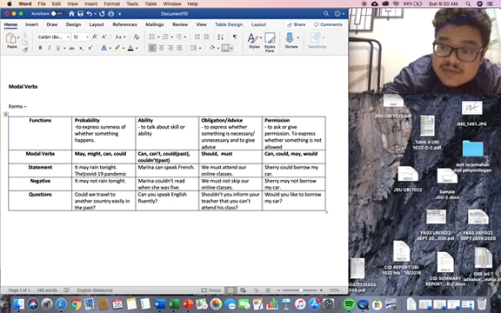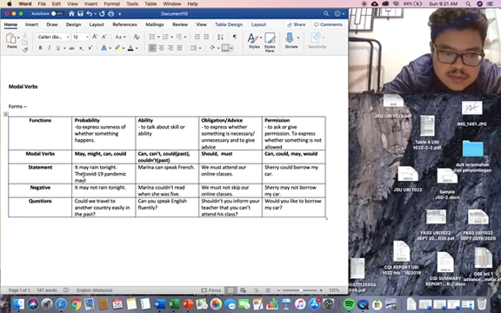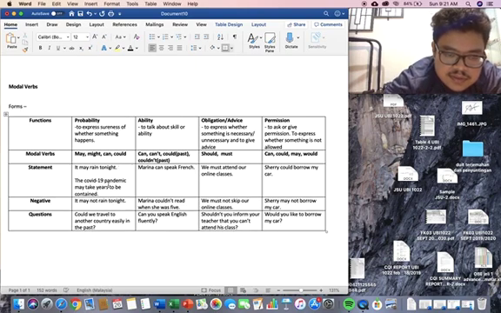So the probability of something, right? What is the probability of this pandemic? May take years to be contained, right? So when we write this sentence, we're talking about the possibility of us controlling the pandemic. So we use may there.